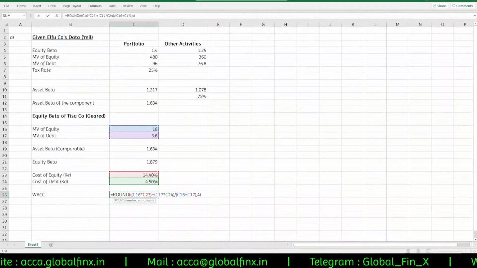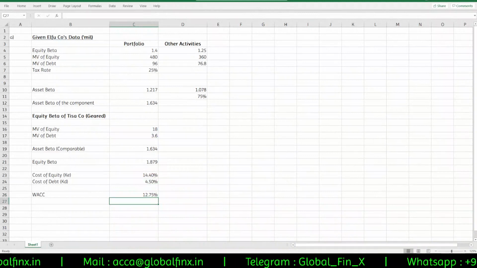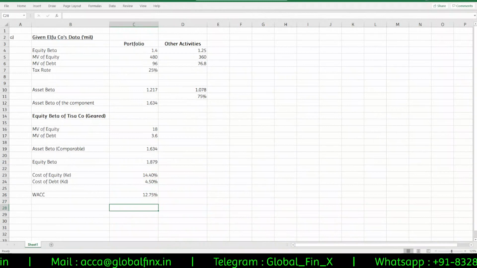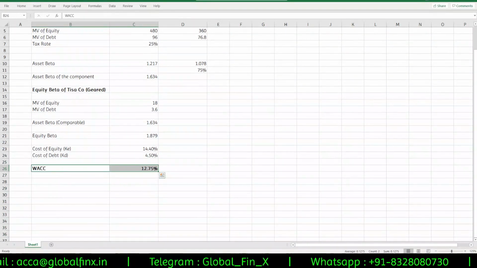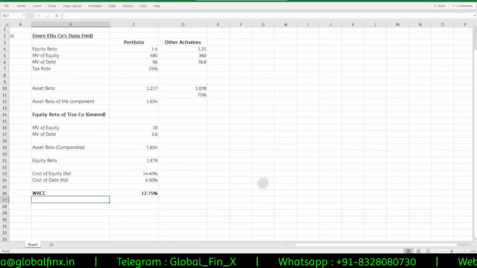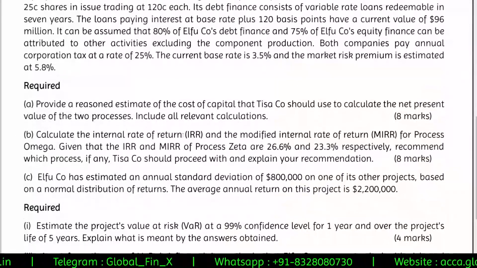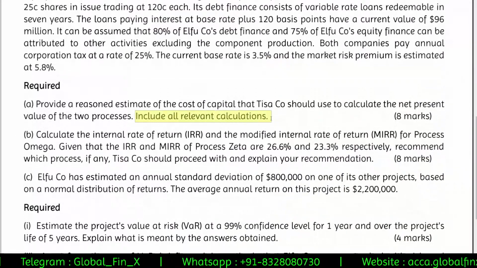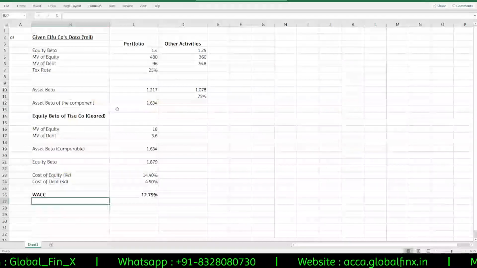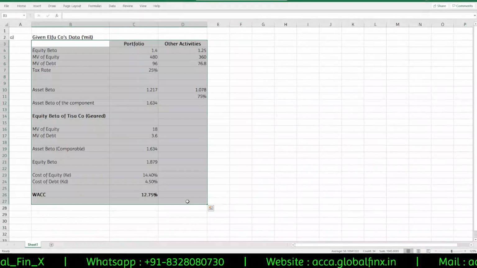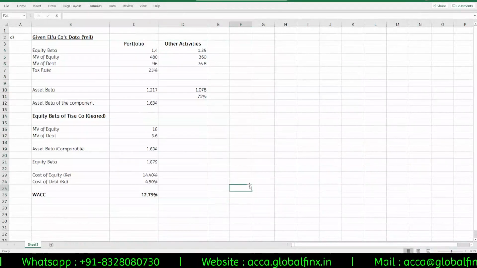C16 into C23 plus C17 into C24. Okay. Yeah, 12.75%. Okay, so that is your weighted average cost of capital. So this is what is used for discounting. But don't stop there, sir, because the question very clearly states that include all the relevant calculations and provide a reasoned estimate of the cost of capital. Okay, so fine, they're not asking for explanation, so this part is fine for 8 marks. Such easy calculations for 8 marks.